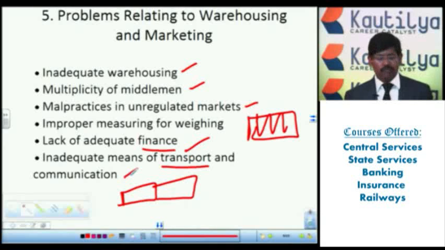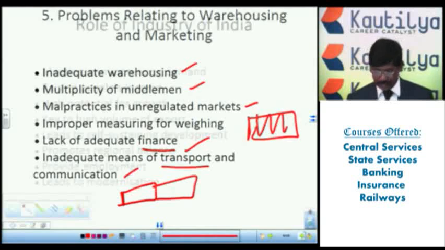Agriculture farmers are not aware where there are warehouses, where the cold storage facilities are, where the seeds are available, where the fertilizers and pesticides are, or about government schemes and market prices. They are unable to know all this information. When they don't have proper communication facility, they are automatically cheated by the market. So these are the problems relating to warehousing and marketing in India.